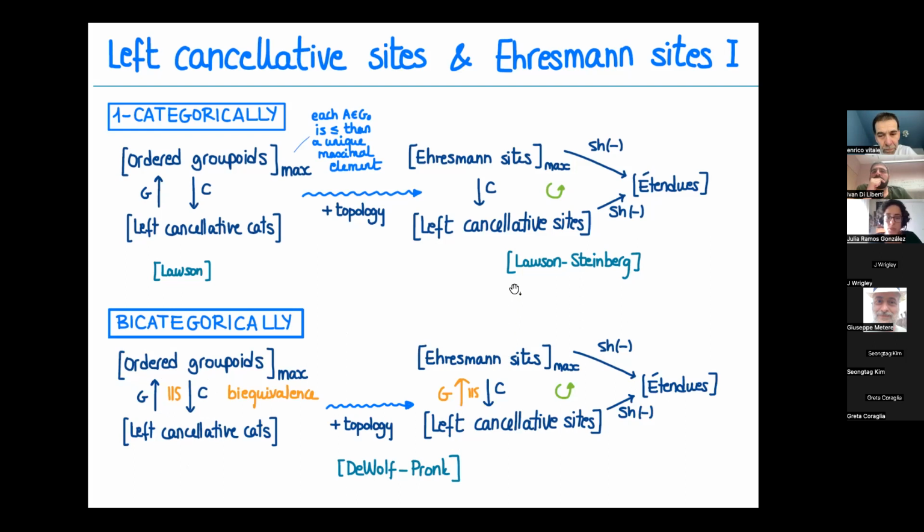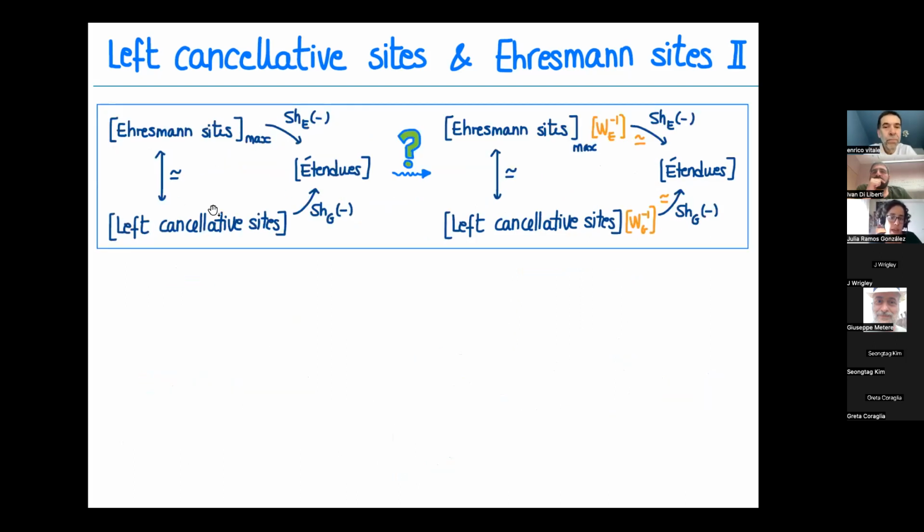So we have these nice pictures, but the question is, does this picture allow me to recover étendues still as bicategories of fractions, suitable ones? Because in there, we would have a complete nice description of étendues, not only at the level of objects, but we would have the geometric morphisms as spans of morphisms coming from these two places, and the natural transformations constructed accordingly to this theory of bicategories of fractions.